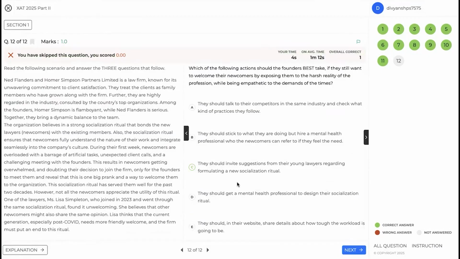Just mental health professional is used here as a jargon word. I'll just say mental health word, and people will fall for it because it is important, but people do tend to, as soon as mental health is mentioned somewhere, just accept it. So you can't do that here. They should on their website share details about how tough the workload is going to be. I mean, this is again not addressing the core issue that we want to change this onboarding process. So C will be the answer here.